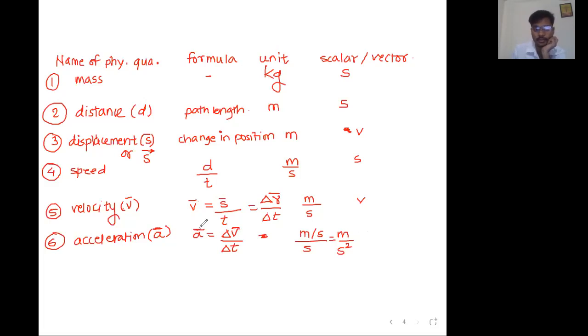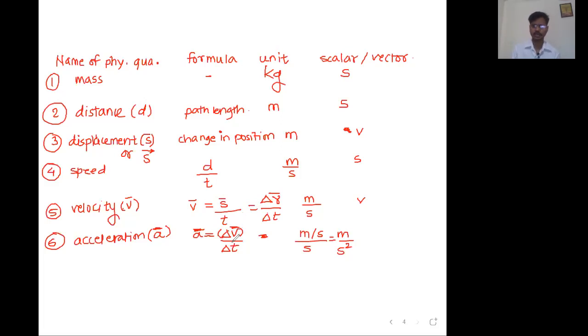Direction of acceleration and the direction of change in velocity, both are same. Now I made one statement. Understand it. This bar means direction or the vector. Direction of acceleration is equal to direction of what? Direction of change in velocity. I am not saying direction of velocity. I am saying direction of change in velocity.